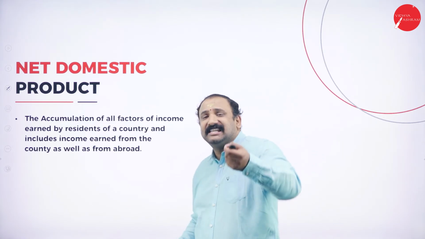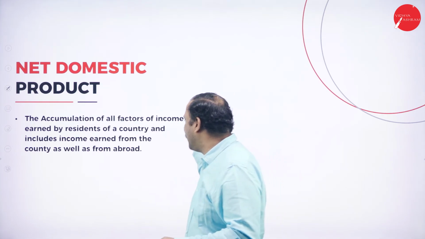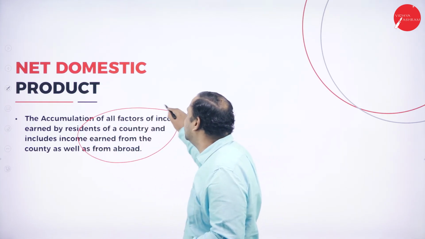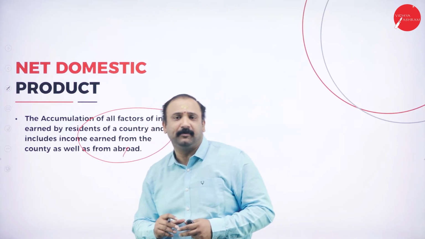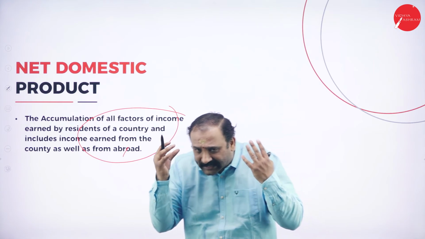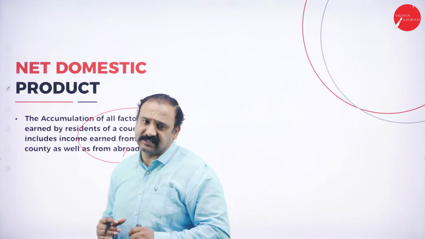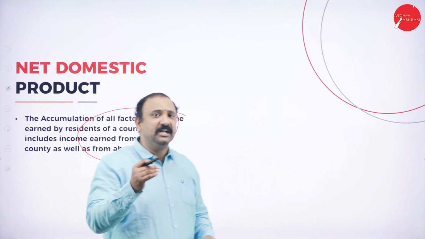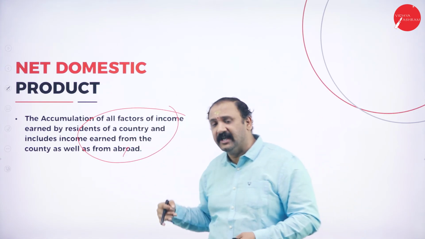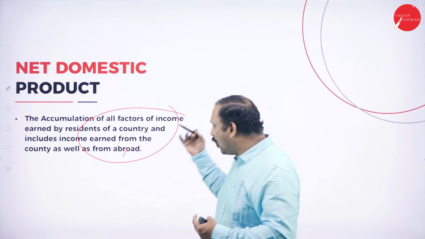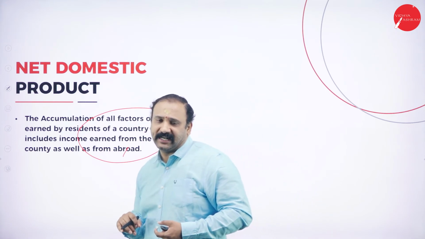Followed by, this is the accumulation of all factors of income earned by the residents of a country and includes income earned from the country as well as from abroad. So all the money that is accumulated by the citizens of the country, by the people of the country, plus the income that is accrued from abroad. Whatever income comes from the outside also will be a part of it.